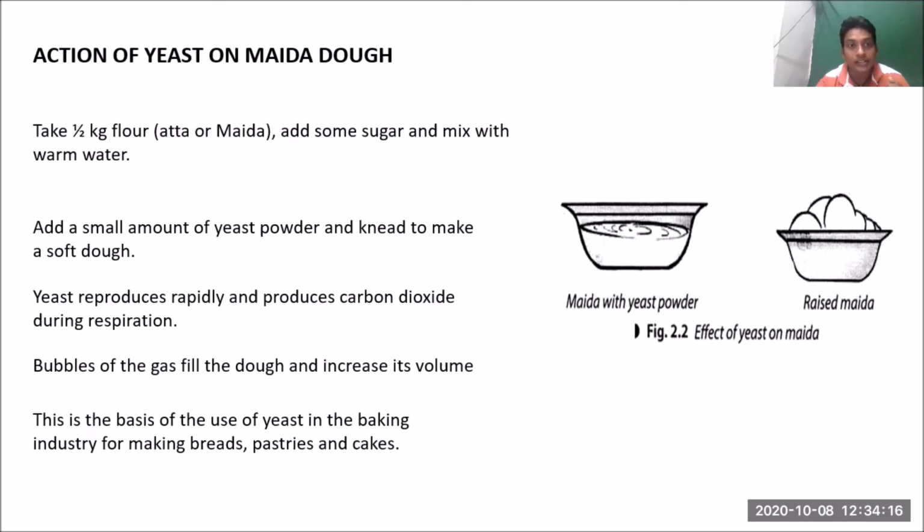So it is advised that lukewarm is good for the action of microorganisms. The quantities are taken and mixed with sugar and water, and finally we add some amount of yeast powder and knead it to make a soft dough. Yeast reproduces rapidly and produces CO2 during respiration. The gas bubbles are produced and fill the dough and increase its volume. This is the basis for the use of yeast in the baking industry for making breads, pastries and cakes.